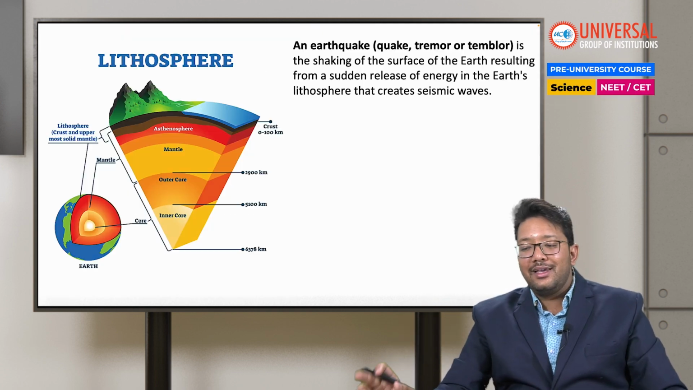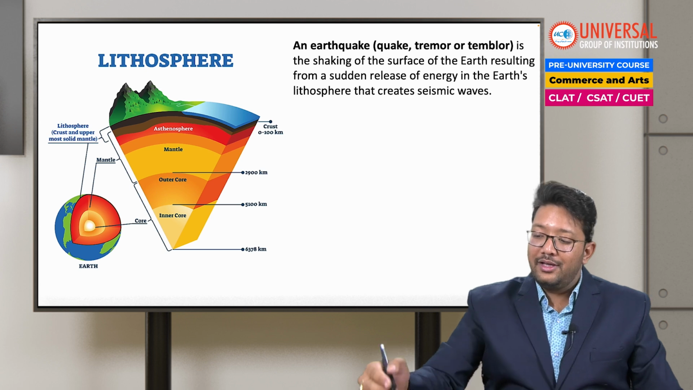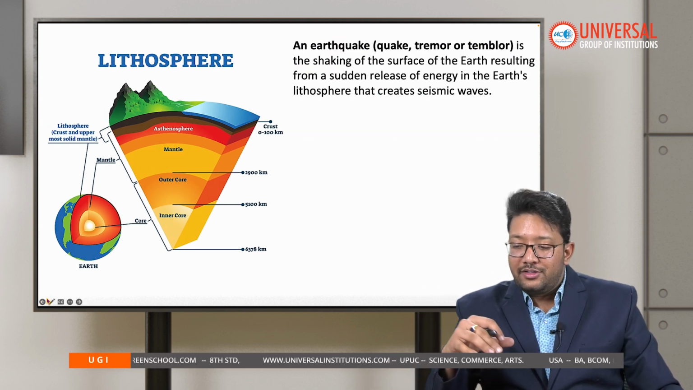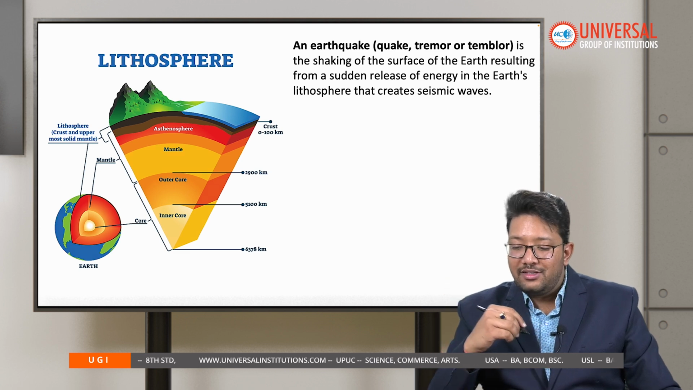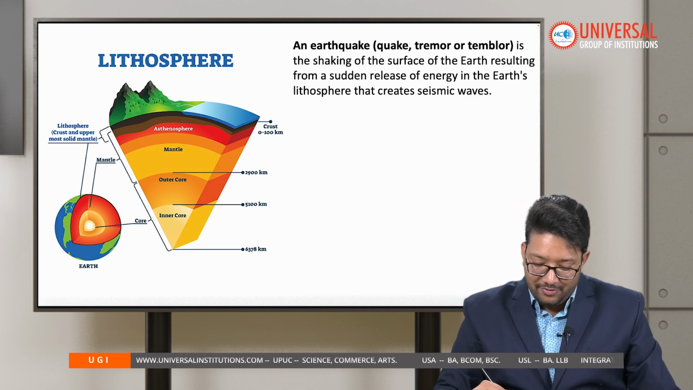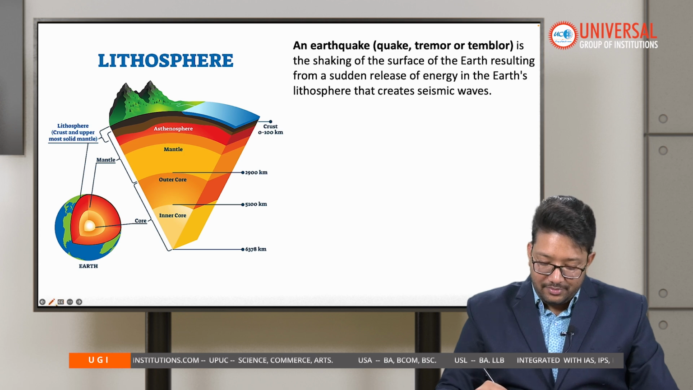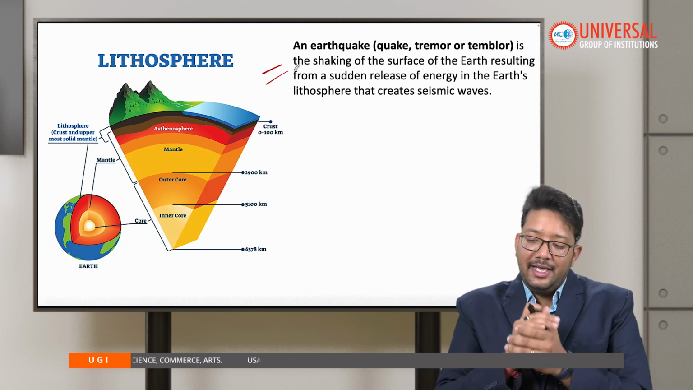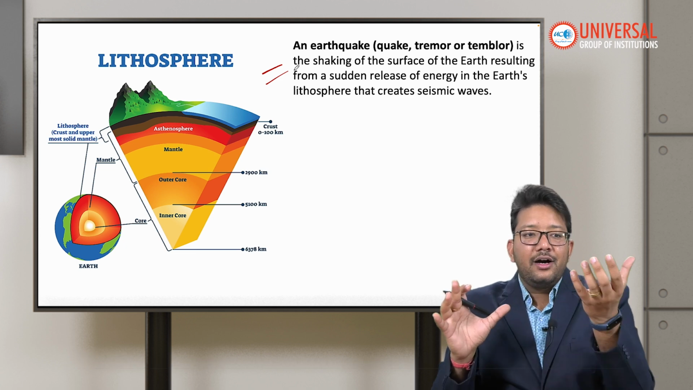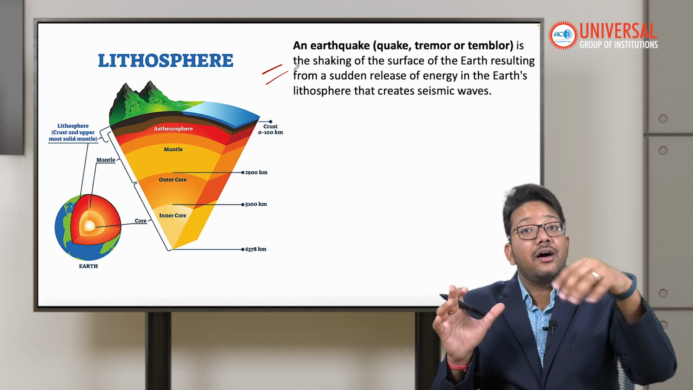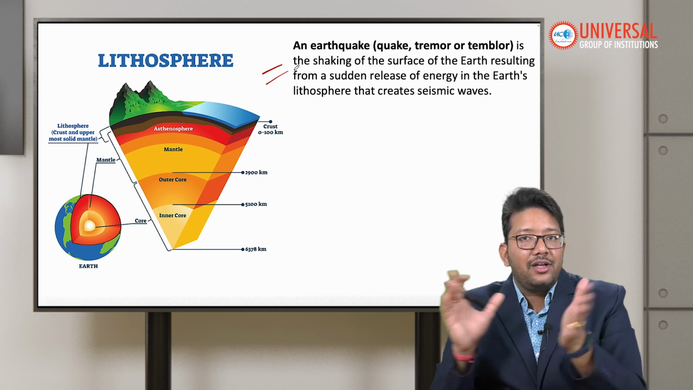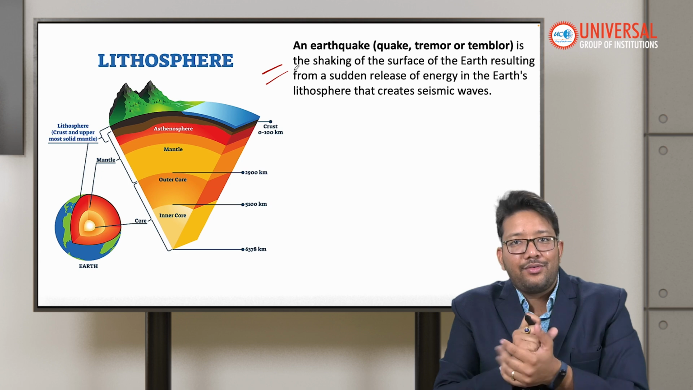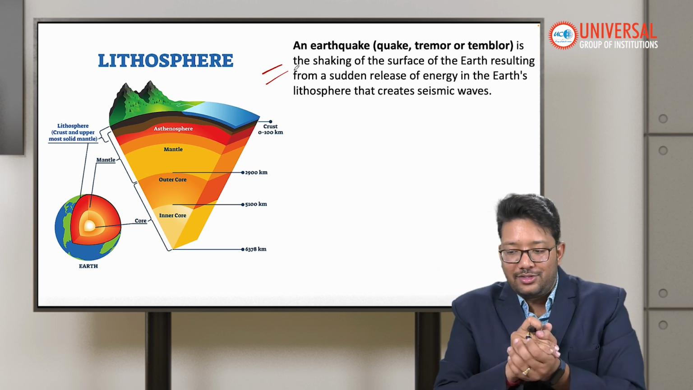Okay, so basically, an earthquake, tremor, or trembler is a shaking of the surface of the earth resulting from a sudden release of energy in the earth's lithosphere that creates seismic waves. Students, we will break down this definition. Quake means trembling. If the earth is trembling, it is called an earthquake. Now, how can the earth tremble? Because of plate tectonics. We will talk about plate tectonics in detail also.